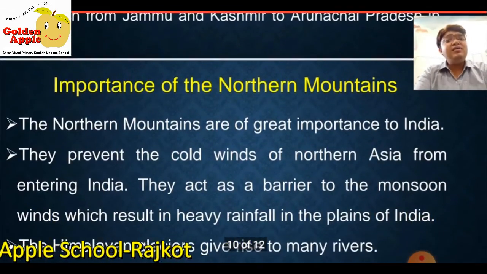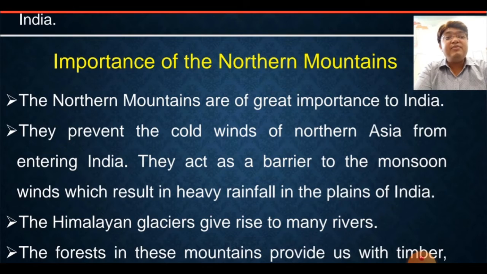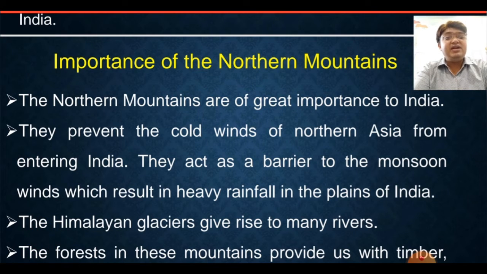Now when we talk about the importance of the northern mountains, they play a great role in India. The northern mountains are of great importance to India. They prevent the cold wind of northern Asia from entering India. They act as a natural barrier to the monsoon wind, which results in heavy rainfall in the plains of India. Why is it only in the northern plains that heavy rains are there?